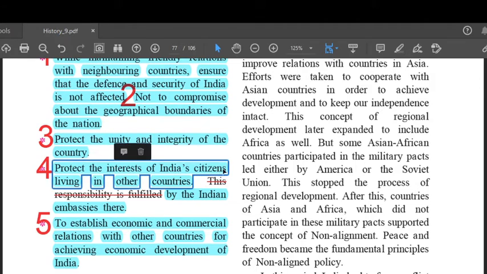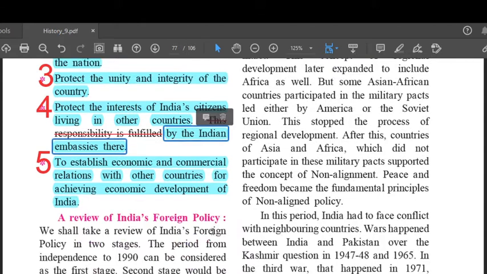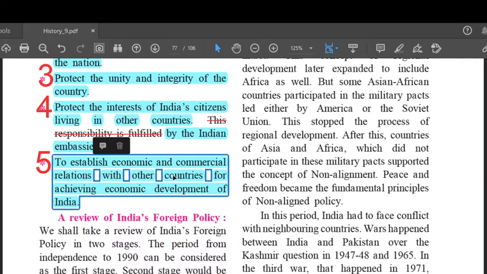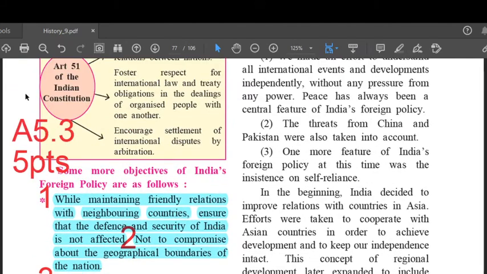Fourth, to protect the interests of Indian citizens living in other countries, by the Indian embassies there. Fifth and the last point, to establish economic and commercial relations with other countries for achieving economic development of India. Till here, 5 points. That is answer 5.3.